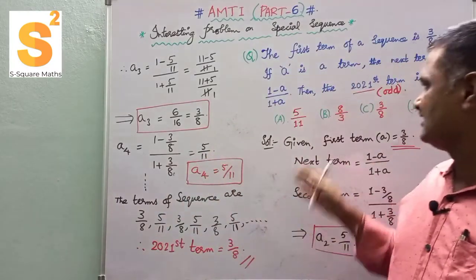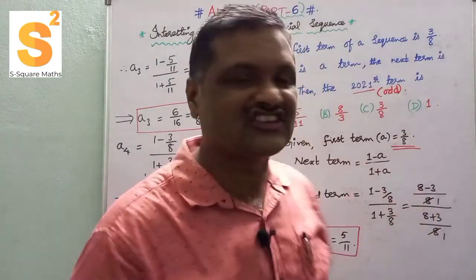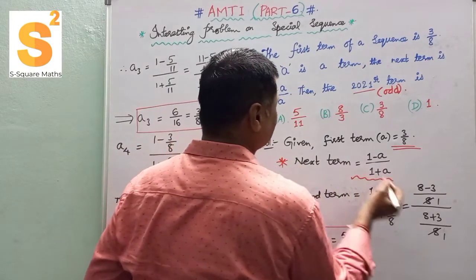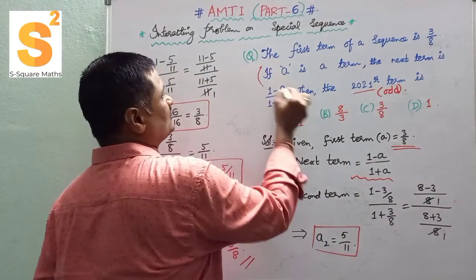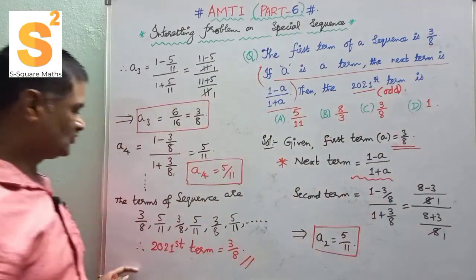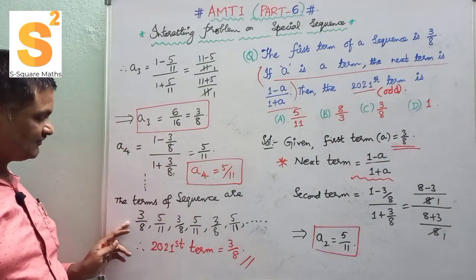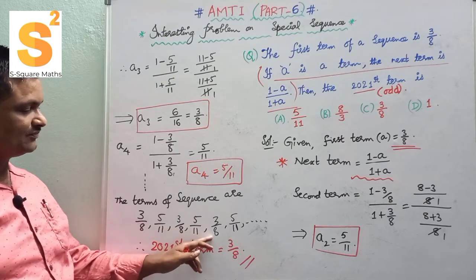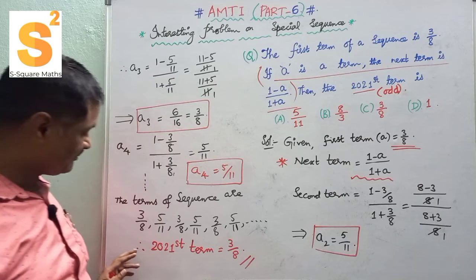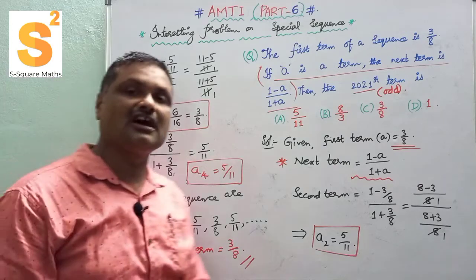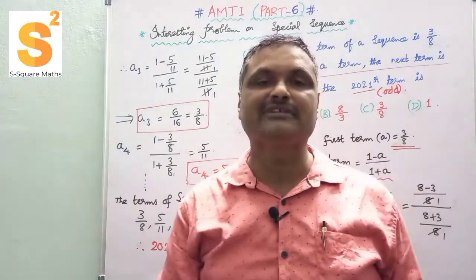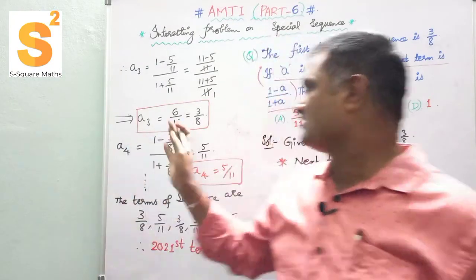With the defined operation and the defined formula, I have gone through the 2021st term: first term, second term, third term, fourth term, fifth term, sixth term, and so on. The odd-numbered terms are 3 by 8, and the even-numbered terms are 5 by 11.